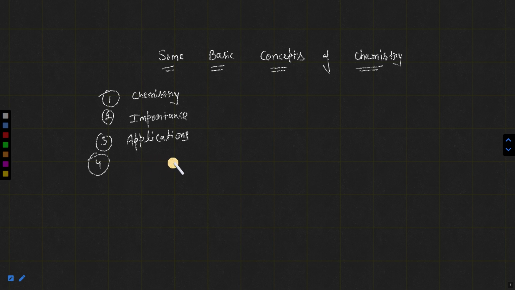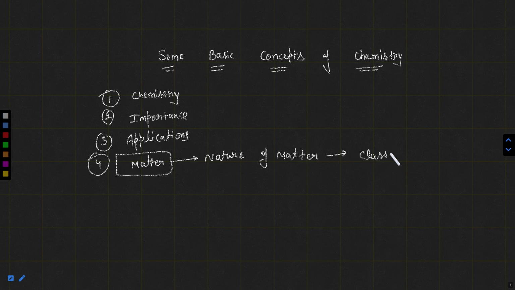What is matter? You know very well, and you have learned in your previous classes, matter is anything that has mass and occupies some space and can be perceived by our senses. After that, we will be discussing the nature of matter. What is matter made up of? That is the main question. Then we will be discussing classification of matter.